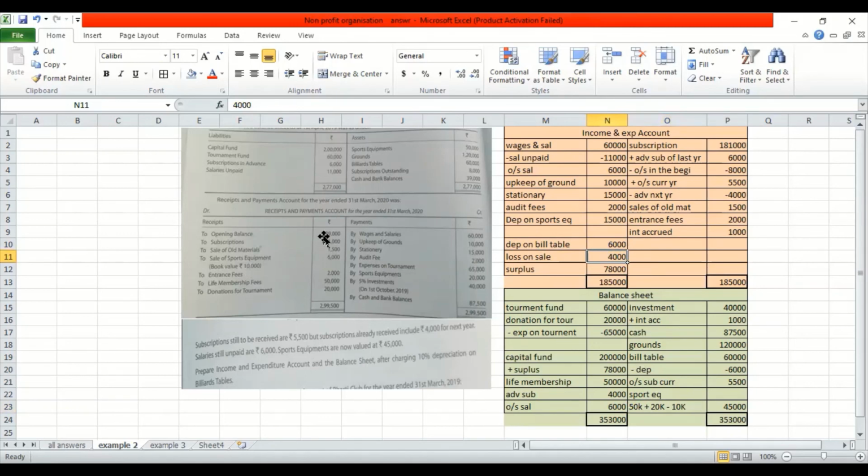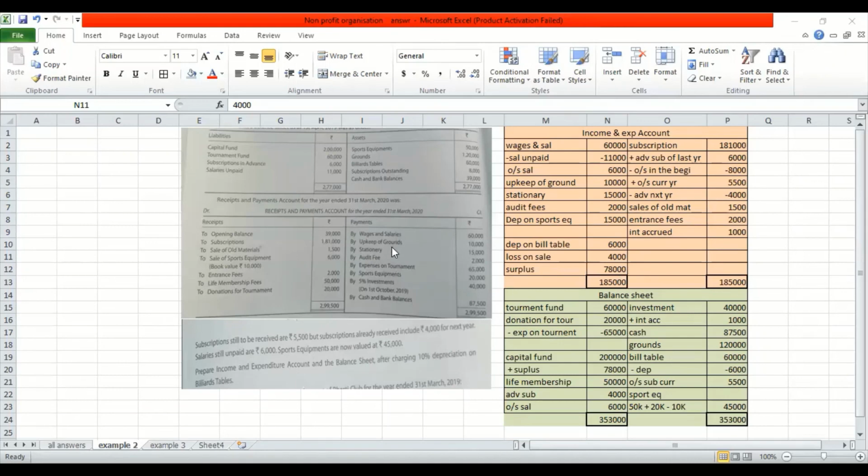All right. So every figure over here should be given one effect. That is what we are doing. For this 6,000, you are not giving one effect of 6,000. You're separately giving plus 10 and minus 4. That means you're giving an effect of 6,000. All right. So this is how you do it.